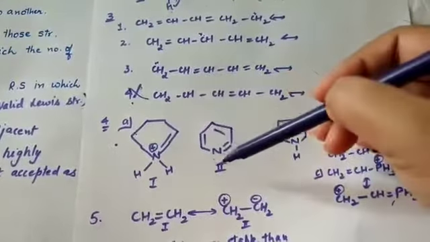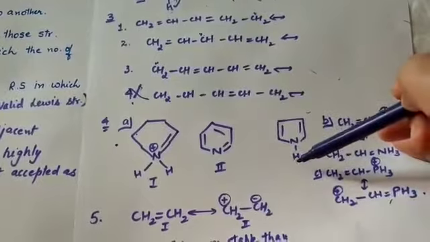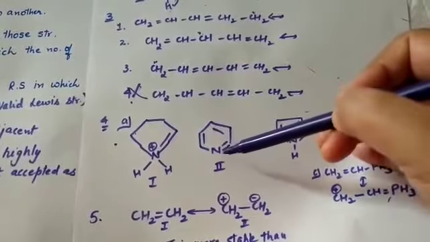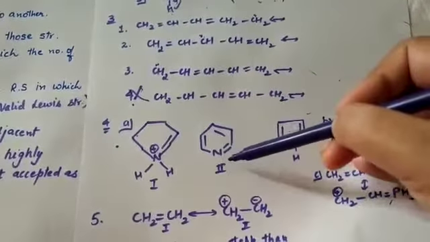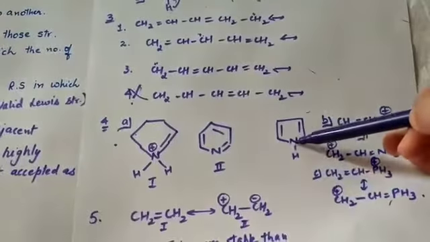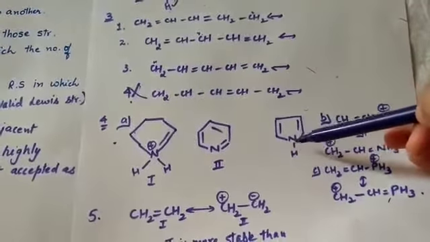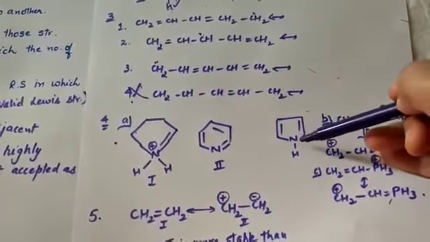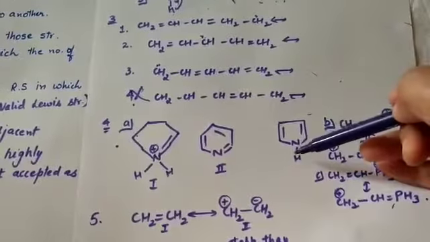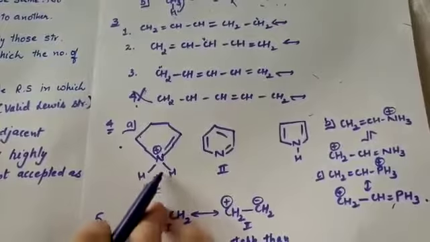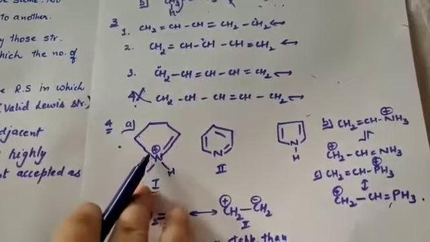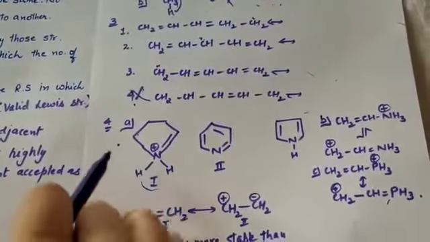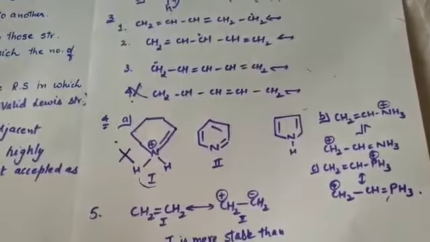But if you see the second structure and the third structure, in the second structure nitrogen's covalency 3 is fully filled, 1 2 3, and here also nitrogen's covalency 1 2 3 is filled, meaning nitrogen has 3 electrons in its outermost orbit, so it can make only 3 bonds. But here this is not right because it is beyond its covalency. So we cannot say that first is its resonating structure.